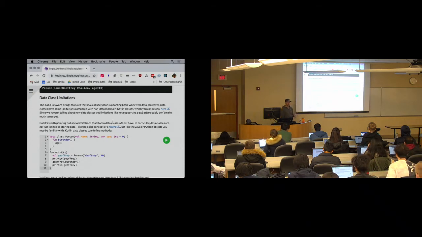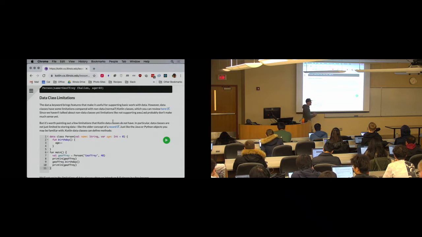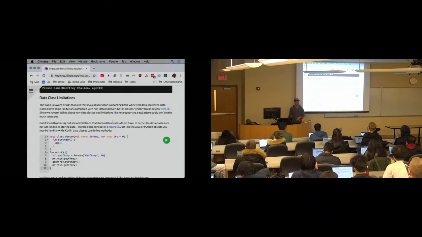That is a previous idea in computer science. Records are like objects that can't do anything. They don't have any methods. All they do is bind together different pieces of data. Data classes are not records. If you don't add any methods to them, they're sort of like records, but you can add methods to them if you need them to do useful stuff.